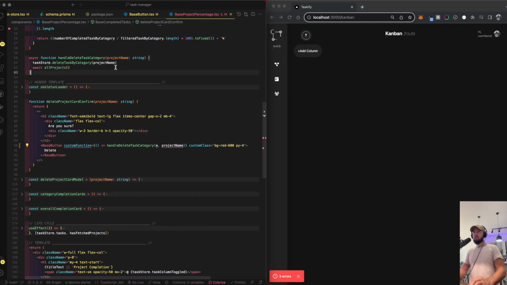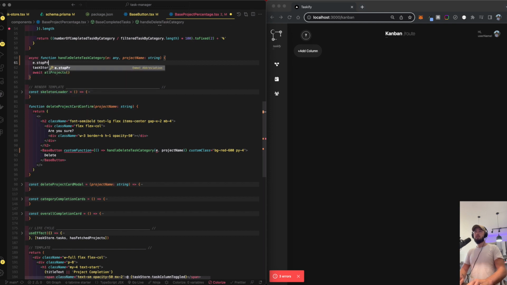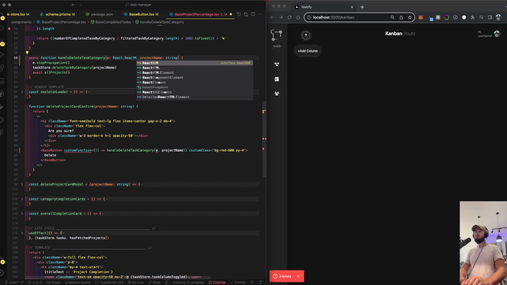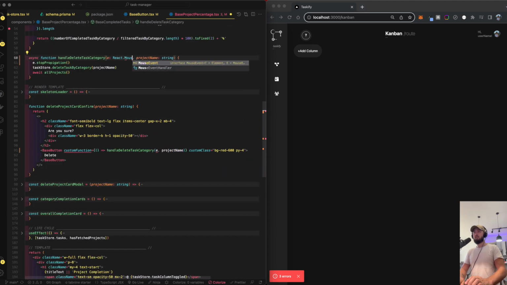Or can we do it here and then just say E dot stop propagation, I believe. Custom function, E, and then this would actually be React mouse event. E stop propagation, that's what I thought it was.